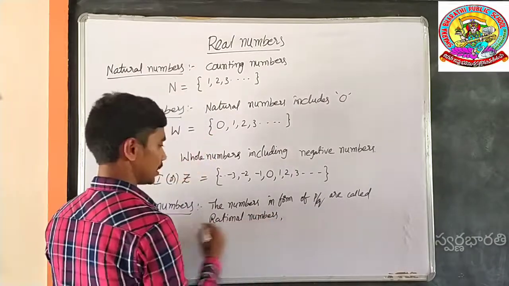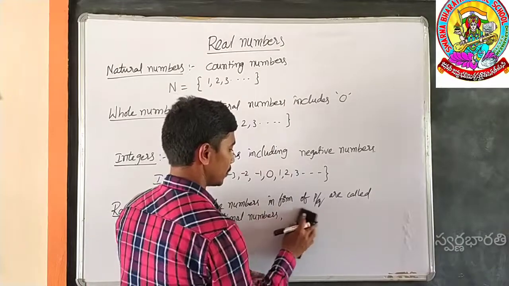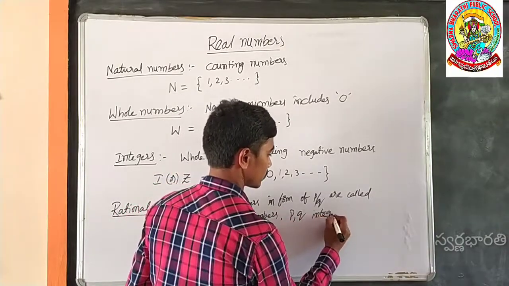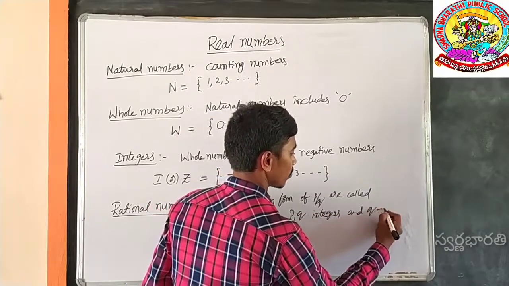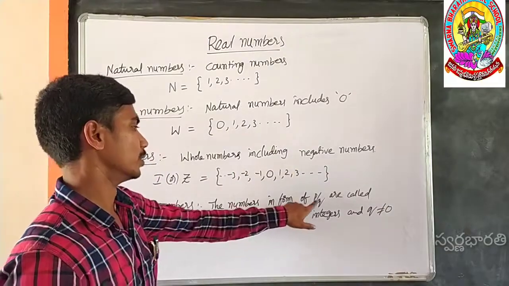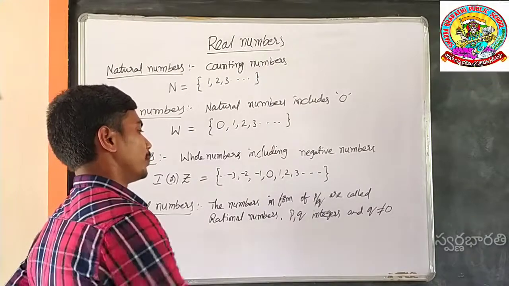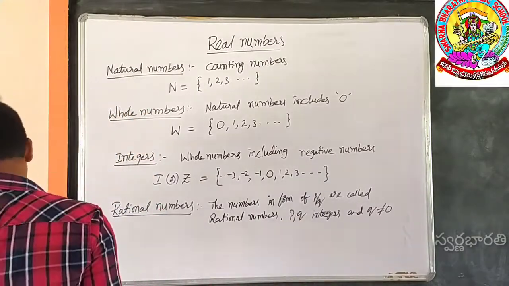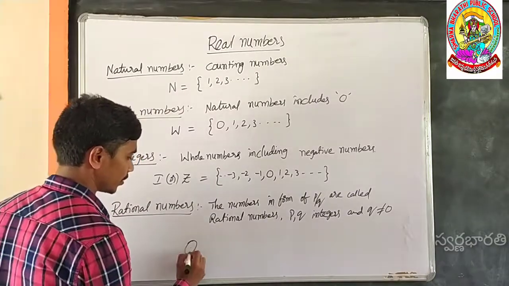Here p, q are integers and q is not equal to 0. The numbers which are in the form p by q, where p and q are integers and q is not equal to 0, are called rational numbers. It is denoted by the letter Q.